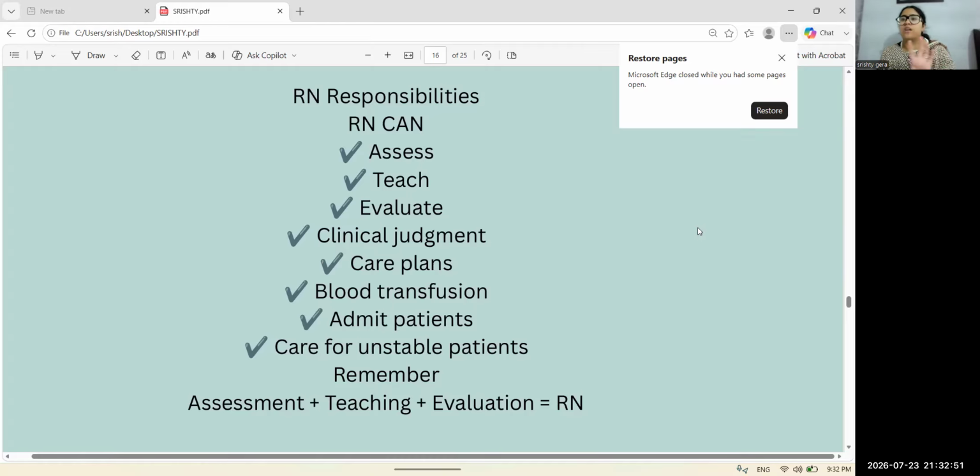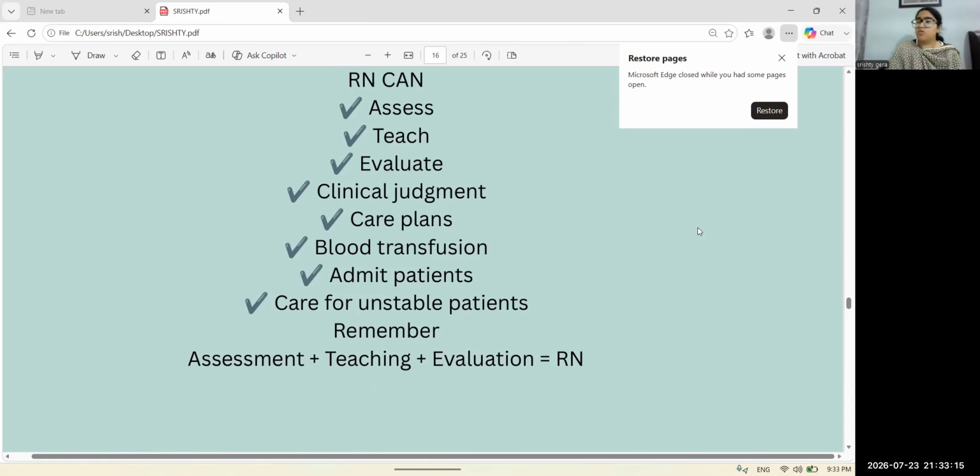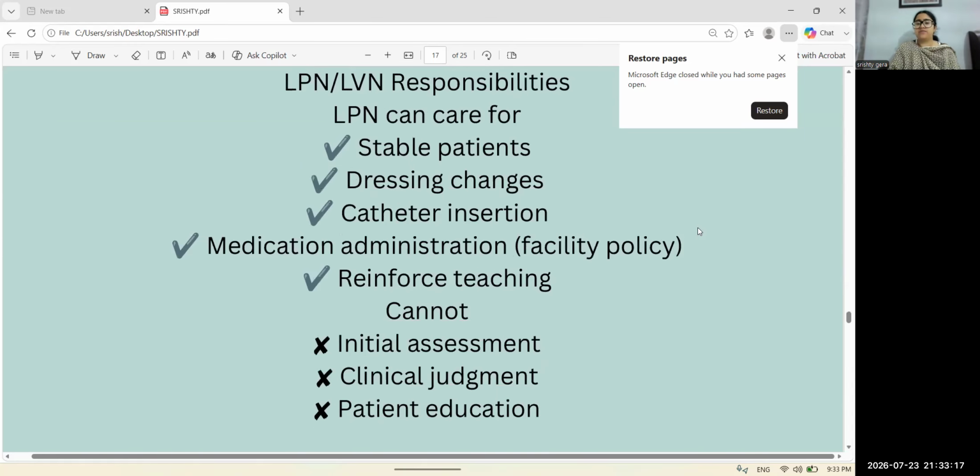The patients who are unstable also have their care done by the RN. Remember: assessment, teaching, evaluation. So it includes EAT. E stands for evaluation, A stands for assessment, T stands for teaching. These actions are done by the RN. So which actions are done by the LPN or LVN?